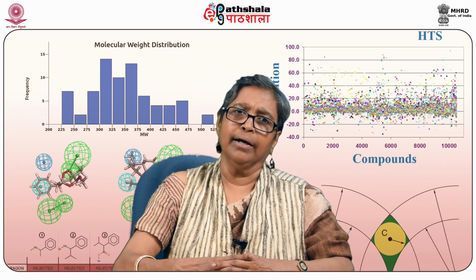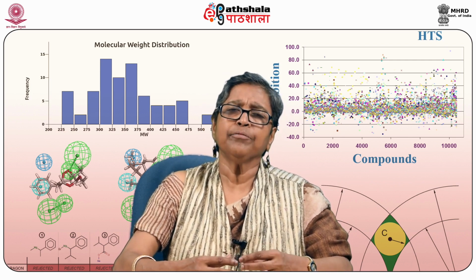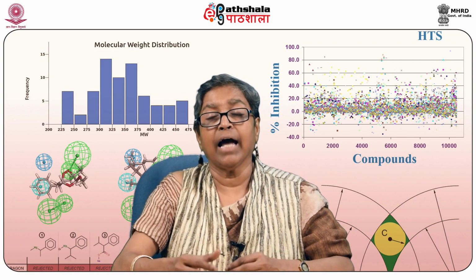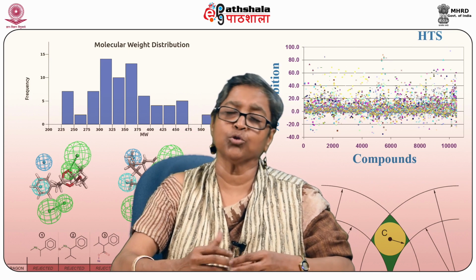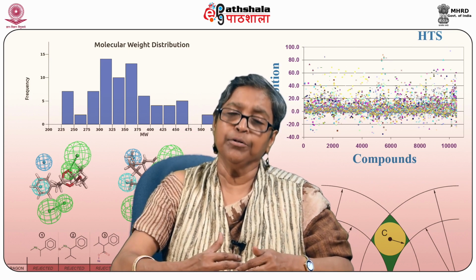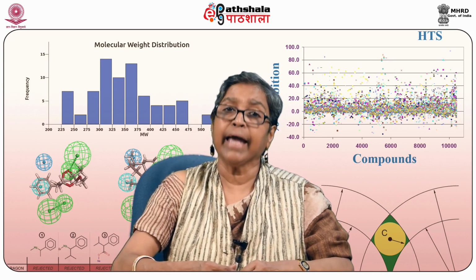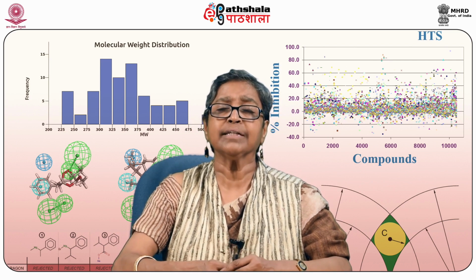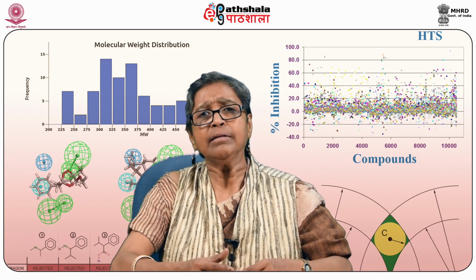We'll also be learning what new activities are happening in chemistry associated with chemical information services, like CAS, the Chemical Abstracts Service, and how it has been connected